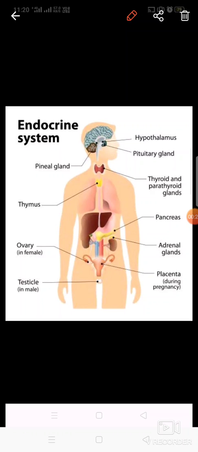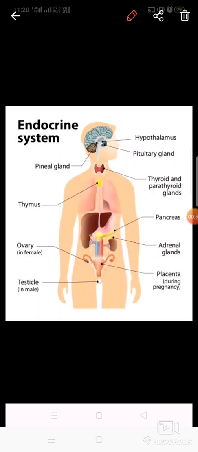which collectively form a system which is known as the endocrine system. And in the endocrine system, we are discussing the endocrine glands. Last time I also told you that glands are of two types: endocrine glands and exocrine glands, and mixed glands.